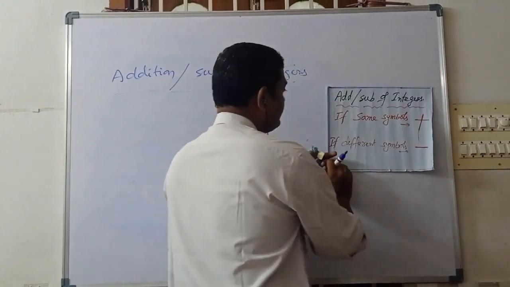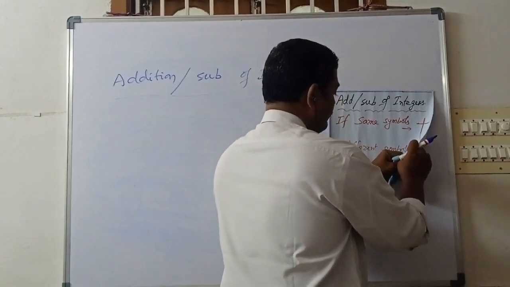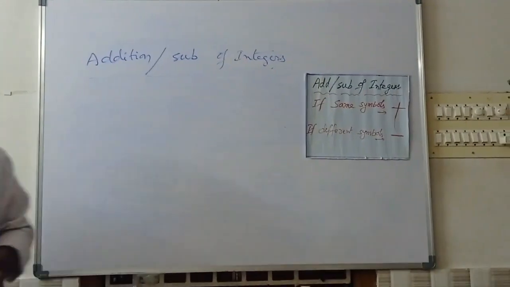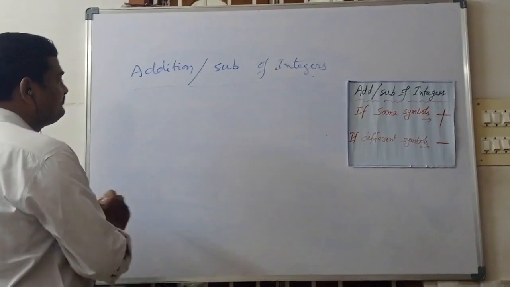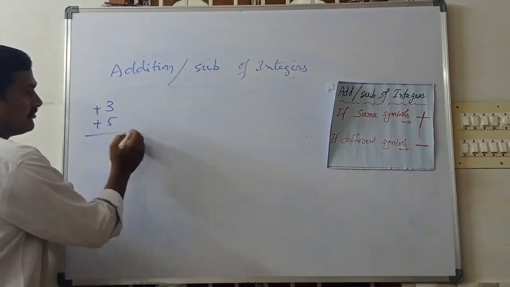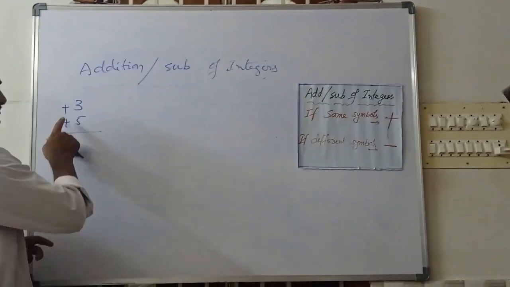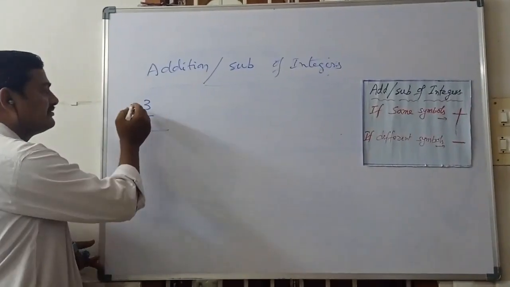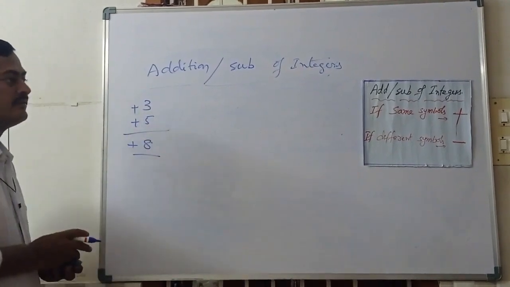If the symbols are the same, we do the operation plus. Same symbol means what can we do? We add. Now suppose 3 plus 5. Here the symbols are the same. So 3 plus 5 is 8, and we keep the plus symbol.